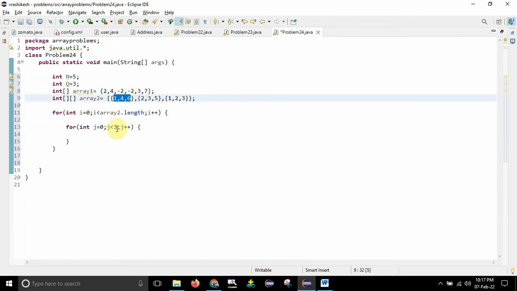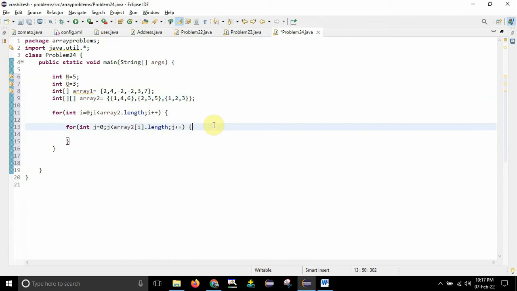But fine, I will not go with that one. I will make it array2 of i. So this means, guys, how many elements are there in this first subarray, it will calculate. 3 elements are there, so it will replace array2[i].length with 3. So that I am taking from the computer itself. So it's a kind of dynamic, yes, fine.